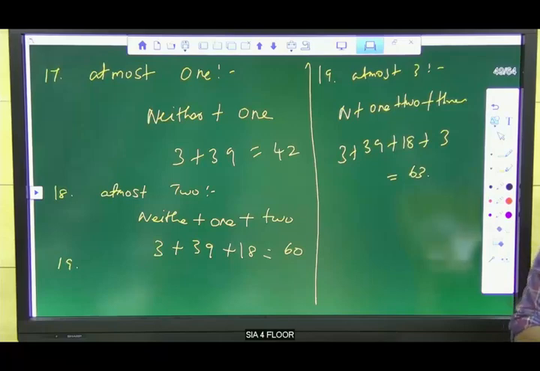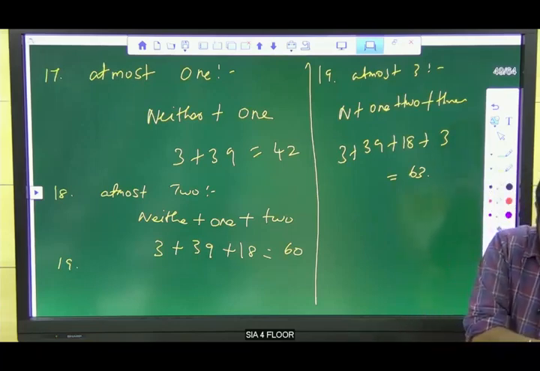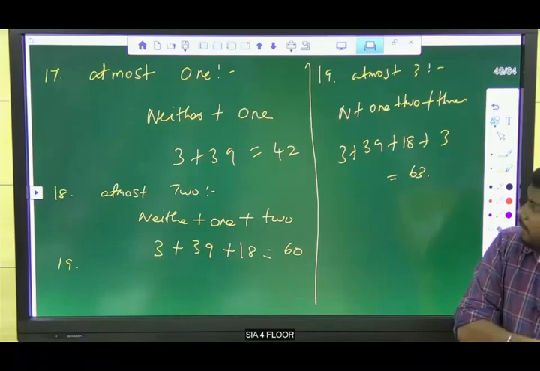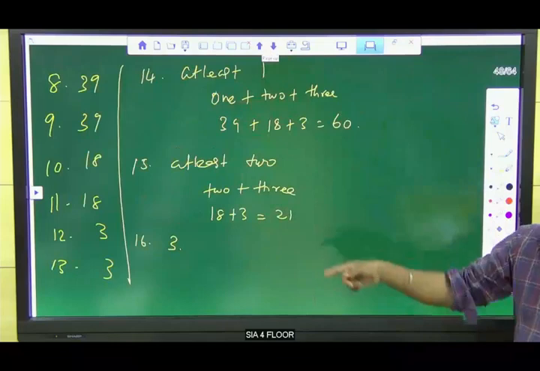Divakar, is that okay? So previous slide. And Kavi, which slide are you asking for? This one or the 16th question? Done, sir. 14, 15, 16. Okay, you are asking for this one.